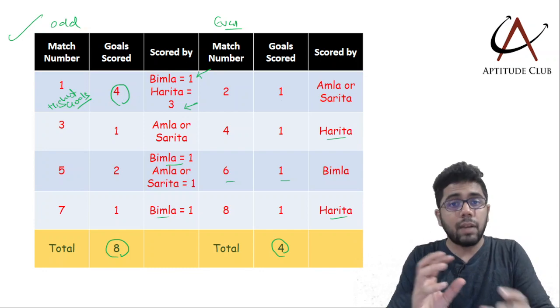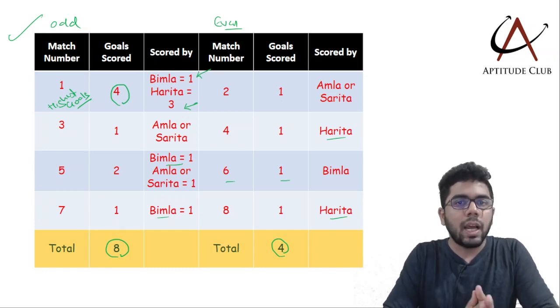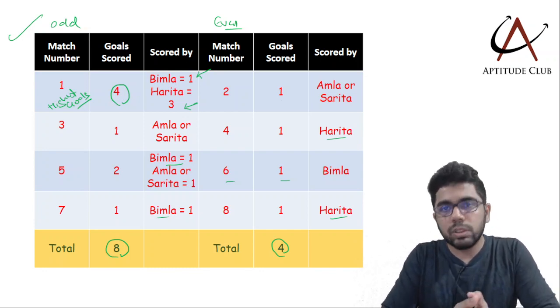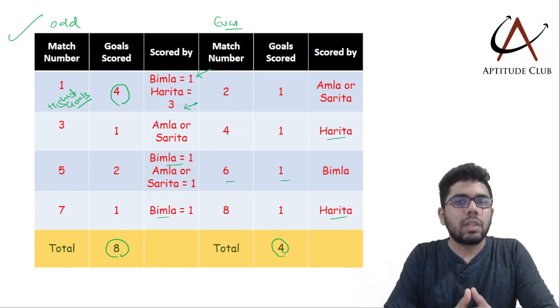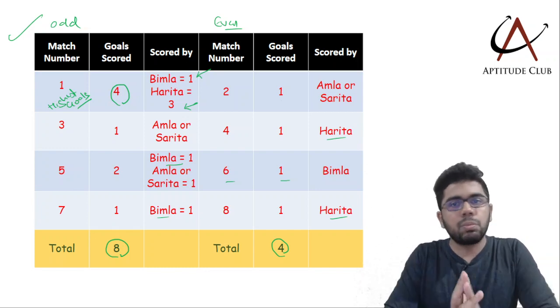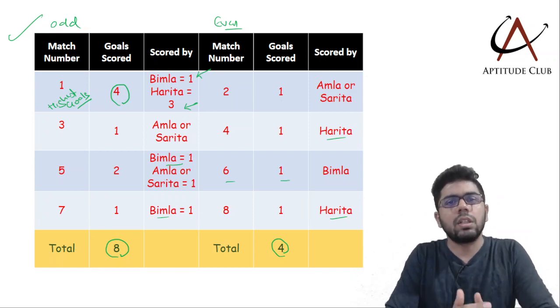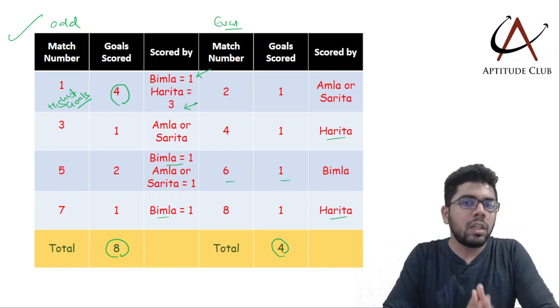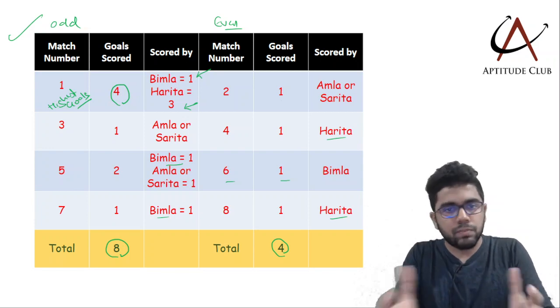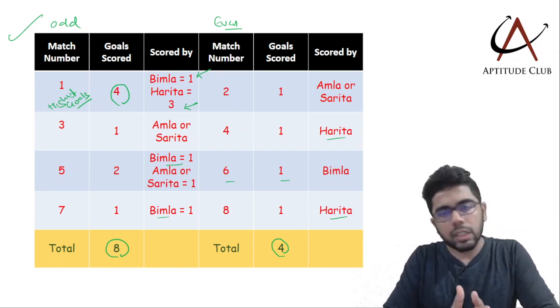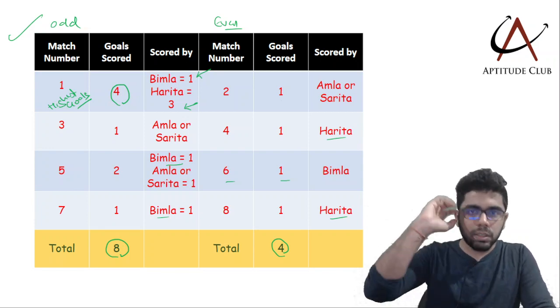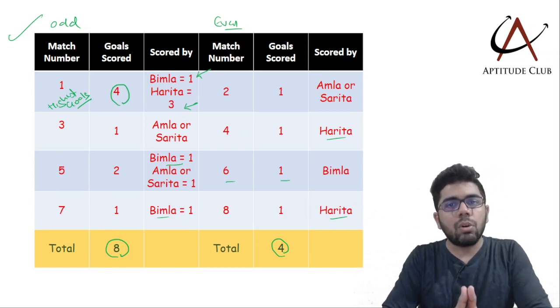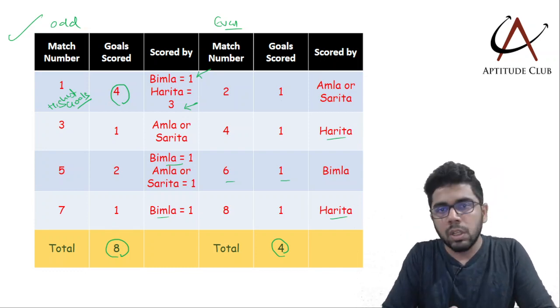This time there were 5 questions per set, and if you could solve 2 sets this time, that would have given you a very good percentile. With 10 questions, 99 plus would have come for sure, and even more than that. So that would have been a big plus. So this question should definitely have been attempted, so that it would have given you a better sense of how things actually come in the exam.